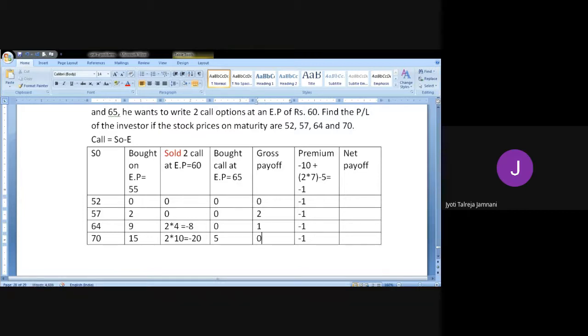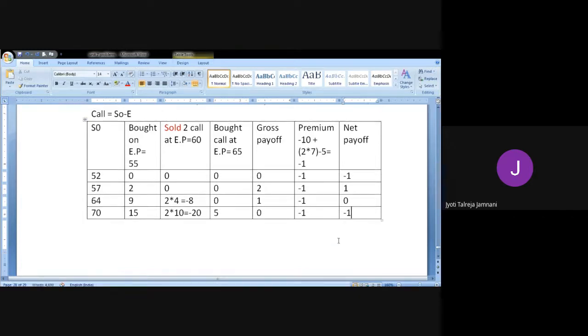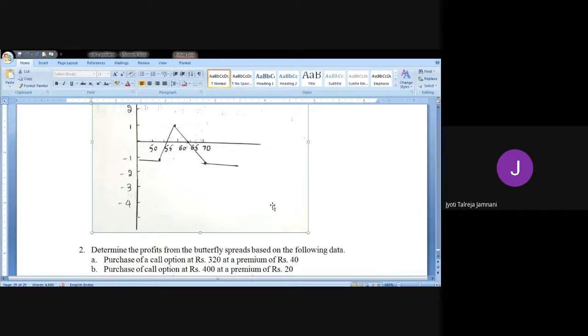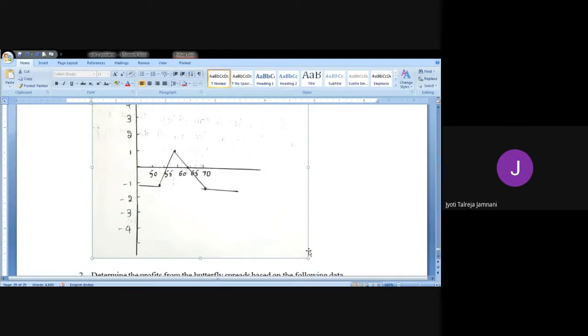That means we have 15 and 5 positive. If I add both, it's 20 minus 20. So that comes to 0. This is a premium. So 0 minus 1 is minus 1 net payoff. 2 minus 1 is 1. 1 minus 1 is 0. And 0 minus 1 is minus 1 again. So the same thing is put in the graph. Let me show you the graph below. I hope it's visible clearly.